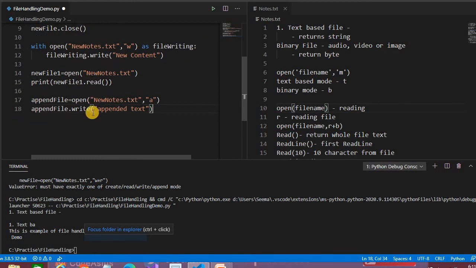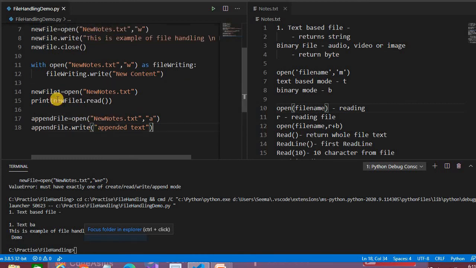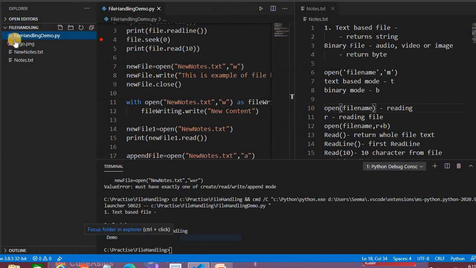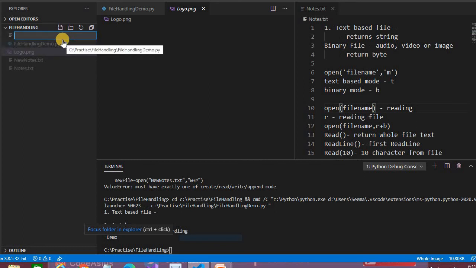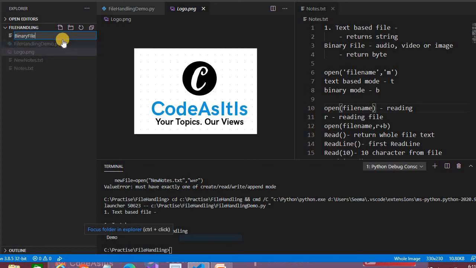Let's take an example of reading a binary file. So I have one binary file here, an image file, that's logo. Let's try to read this. Let's create a new file like binary file reader.py.